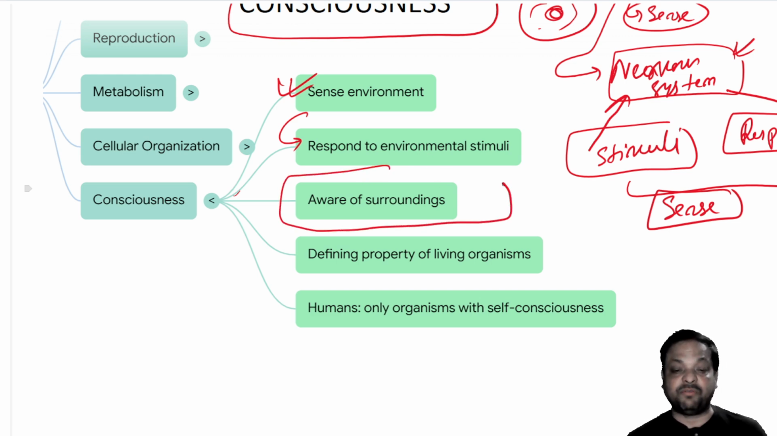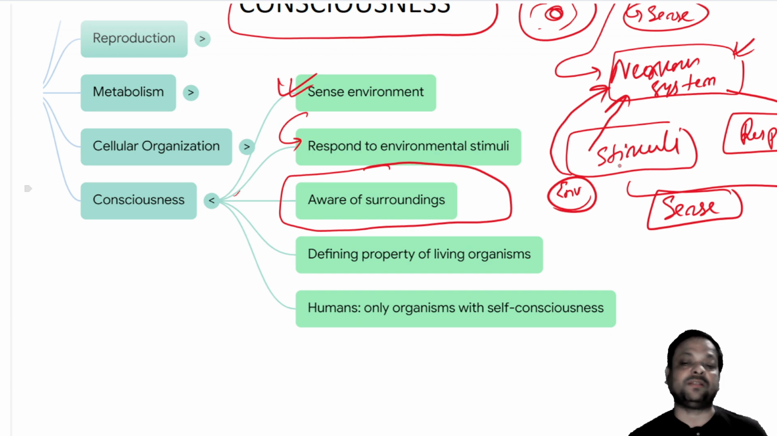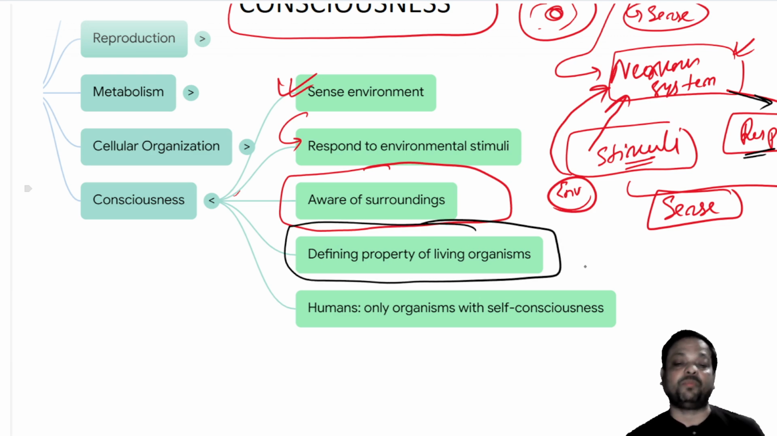Here the organism is aware of its surroundings. Any change taking place in the external environment is received by the nervous system or by the organism in the form of stimuli, and the organism responds accordingly. This total nature is called sense. So sense changes according to the change in the environment, and it is only found in living organisms, for which it is called the defining property of all living organisms.